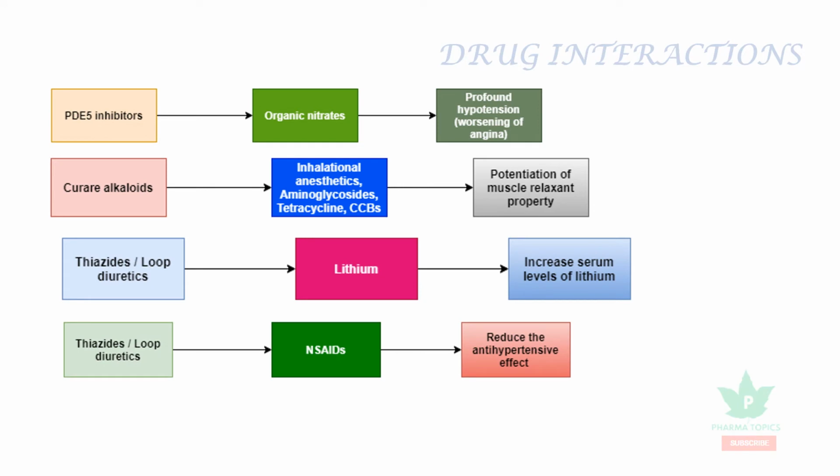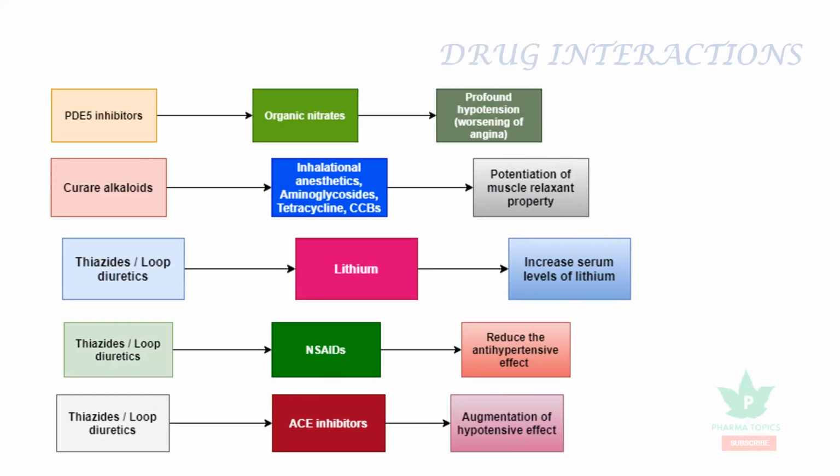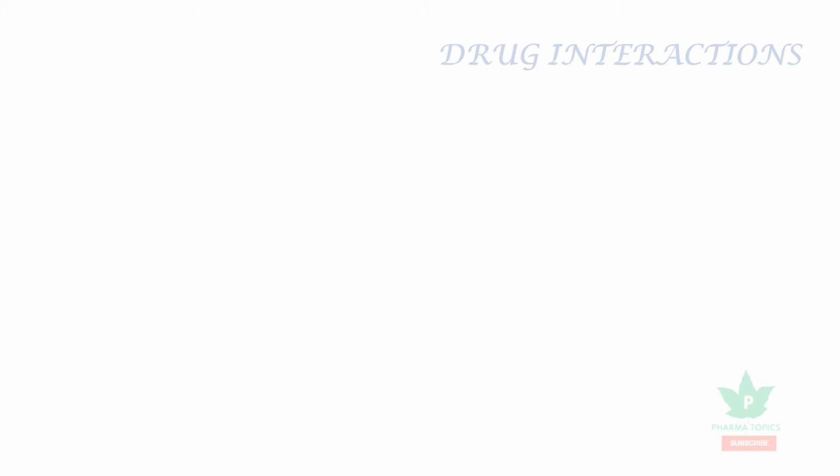Thiazides or loop diuretics, when combined with NSAIDs, have reduced antihypertensive efficacy. The thiazides or loop diuretics, when combined with ACE inhibitors, have an augmented hypotensive effect.